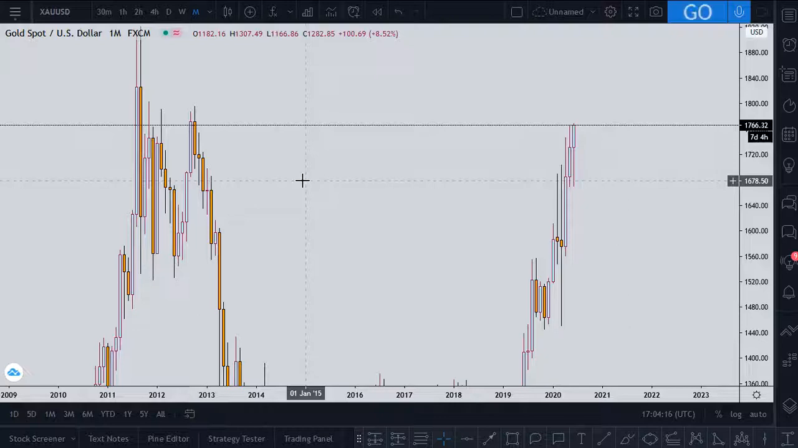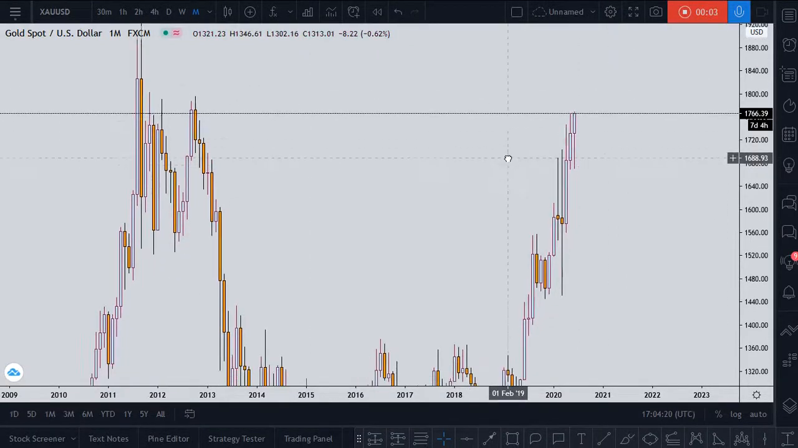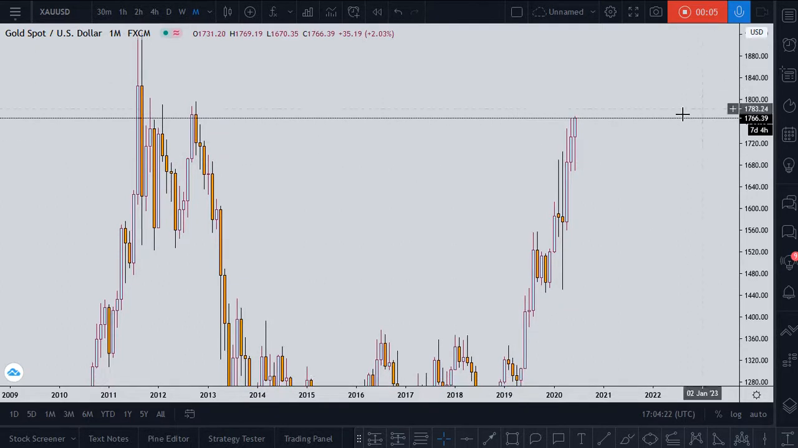We'll analyze gold and USD. Let's start with the monthly time frame and see what we have on the monthly time frame. So currently gold is very much bullish.